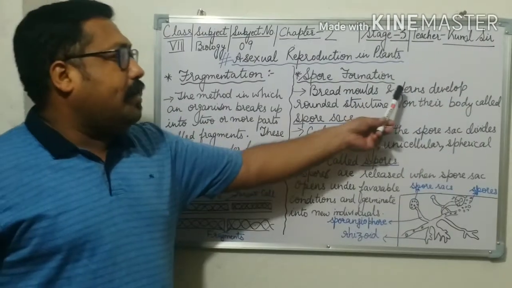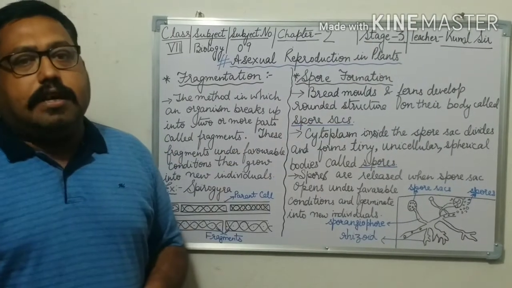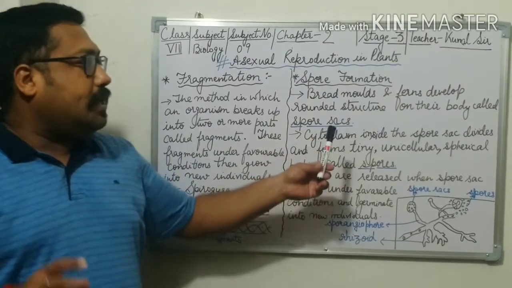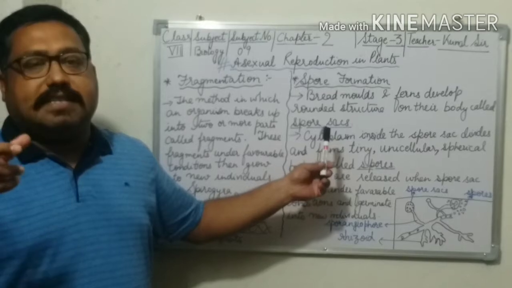Bread mold and ferns are examples of this spore formation method. They develop a rounded structure on their body called spore sacs.